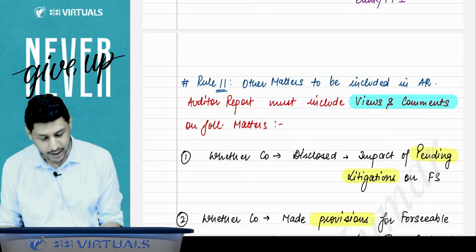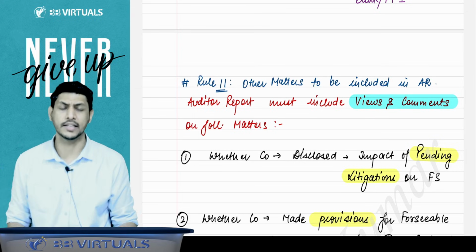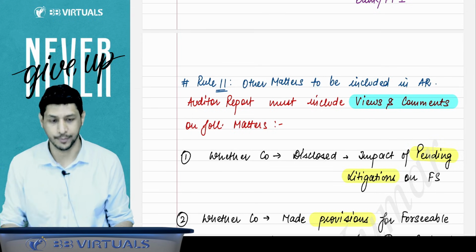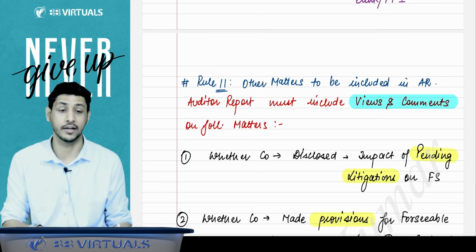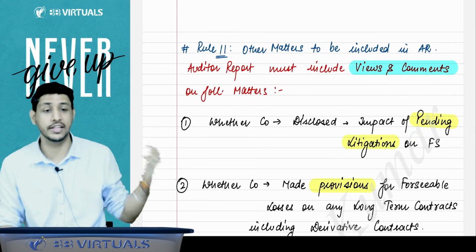Now rule 11, the other matters to be included in the audit report. What are the other matters which are to be included in the audit report? The audit report must include the views and comments on the following matters. Now the auditor will state his views on these matters also.